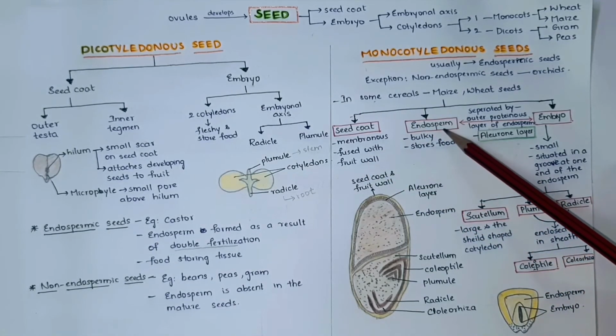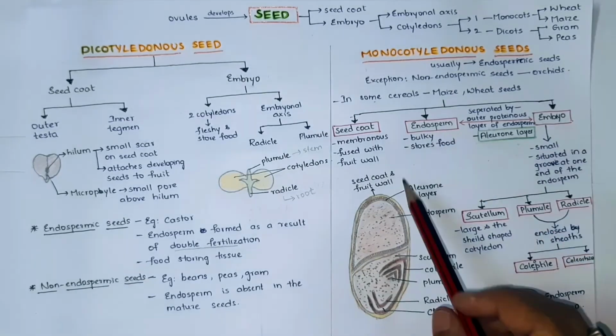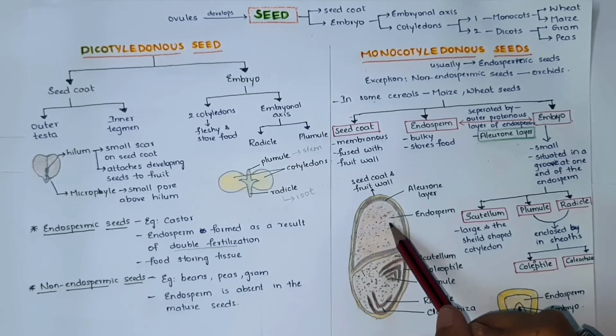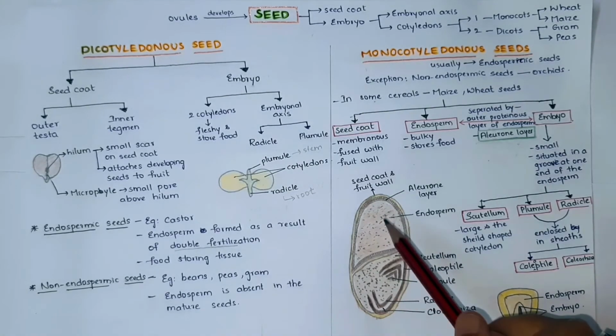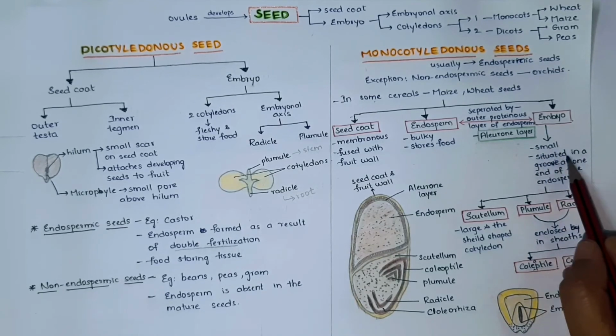Next, coming to the endosperm. Endosperm is bulky and it stores food. You can see here, this is an endosperm. It is bulky and it stores food material. Next, coming to the embryo. Embryo is small, situated in a groove at one end of the endosperm.